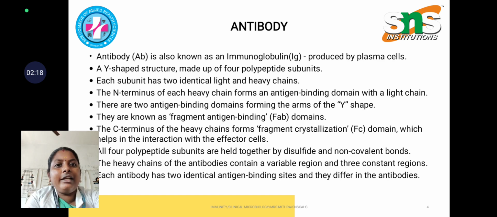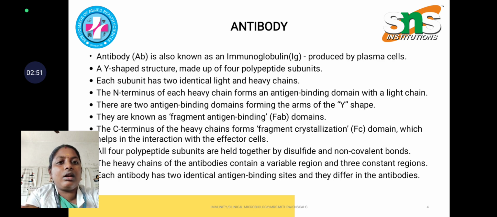So coming to the antibody, it is also called immunoglobulin and it is represented by the symbol Ig, and it is produced mainly by the plasma cells or B cells or B lymphocytes. So antibody is mainly produced by the B cells. Coming to the shape, it is a Y-shaped structure made up of 4 polypeptide subunits, and each subunit has 2 identical light and heavy chains.